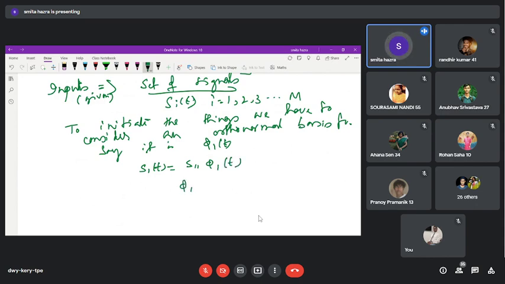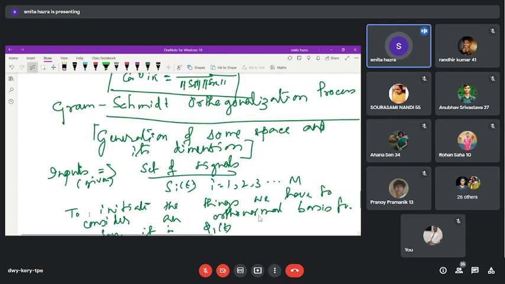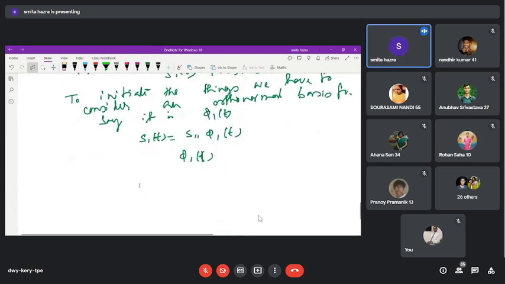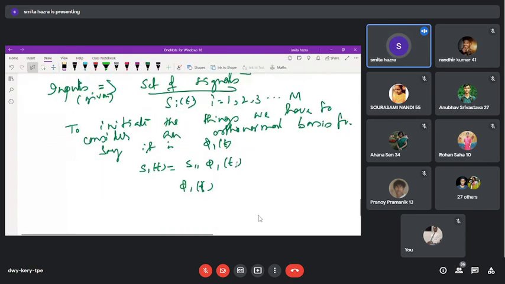Because here you are generating a space, when you start from this one, you have to write the generation of the space from the given input, because your input is a set of signals. So phi 1(t) is equal to simply S1(t) divided by S11.